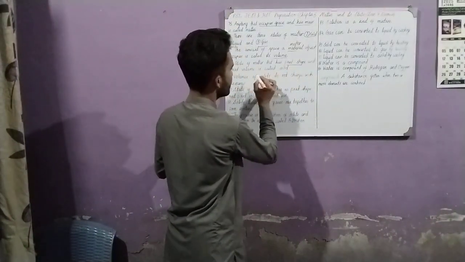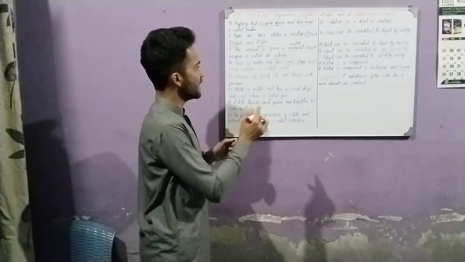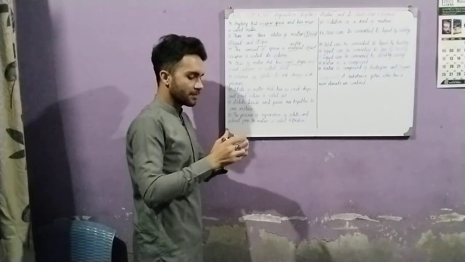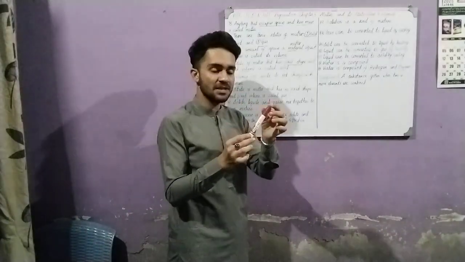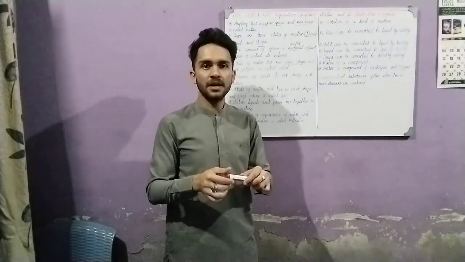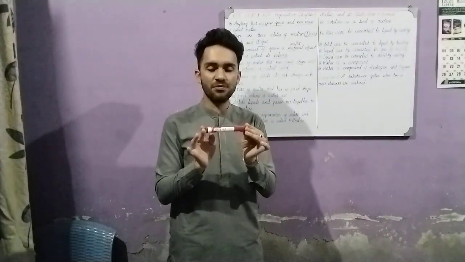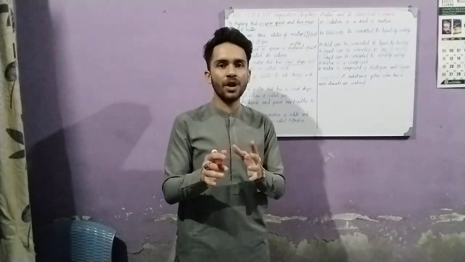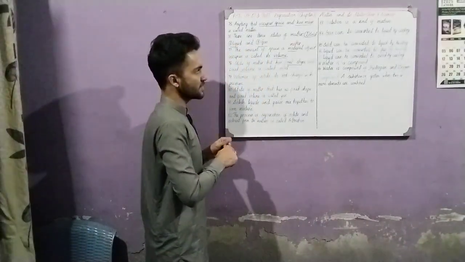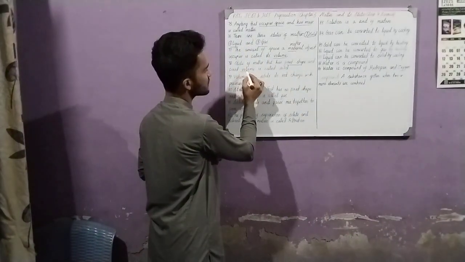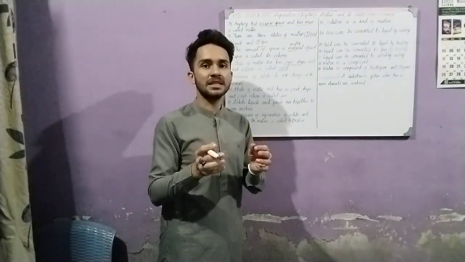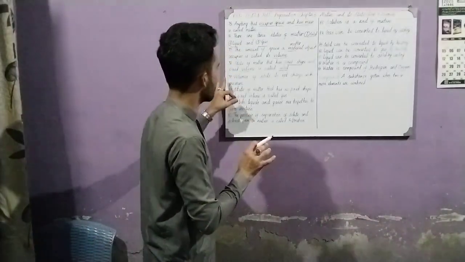Next point: the state of matter that has fixed shape and fixed volume is called solid. What is a solid? Solids are hard objects that have fixed shape and fixed volume. Now we see this is a marker. This marker has a fixed shape. If we throw it, keep it, whatever we do with it, it will have a fixed shape, and its shape cannot change without hard force. So an object which has fixed shape and fixed volume is called a solid. This marker is a solid, a ring is a solid.